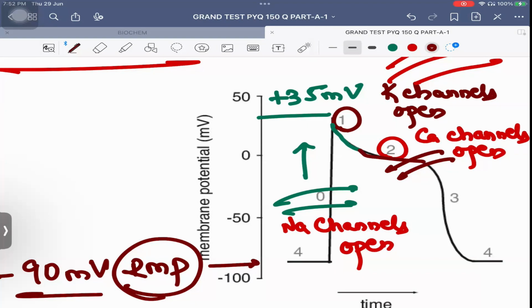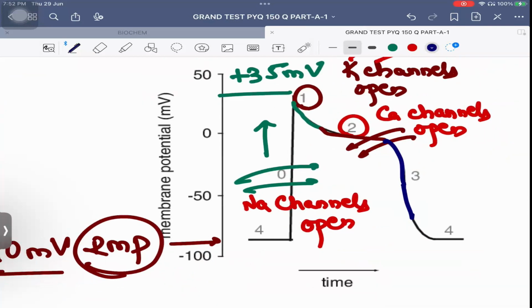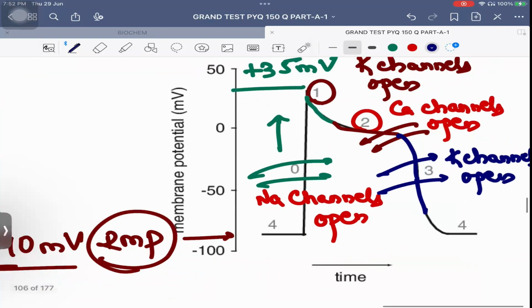That is phase 2. And lastly, finally, what is going to happen now in phase 3? The calcium channels will now close. Only open will be the potassium channels. As the potassium channels are still open, potassium is going outside the cell. Potassium is positive ion. Positive ion going outside the cell, the cell will start becoming negative. It will come again towards the resting membrane potential, which is minus 90 millivolt.